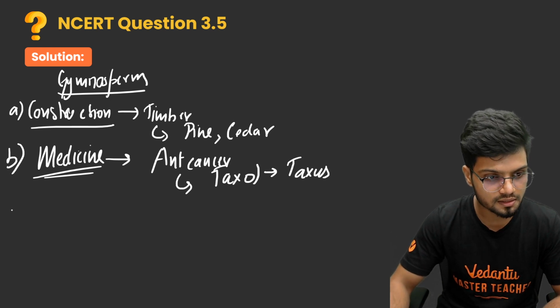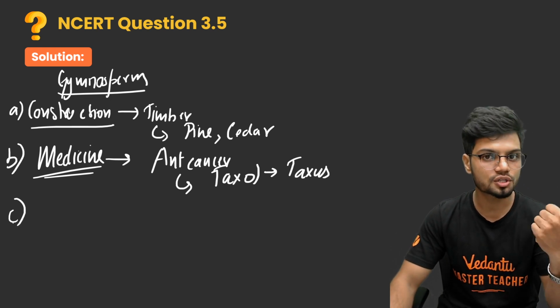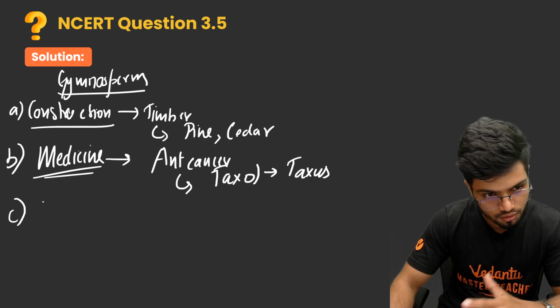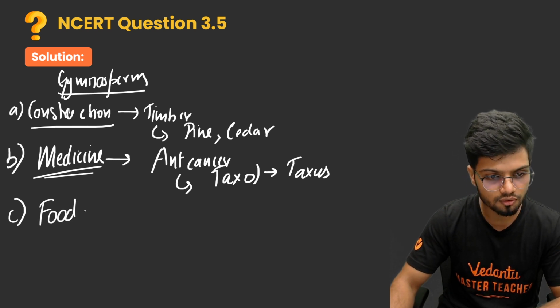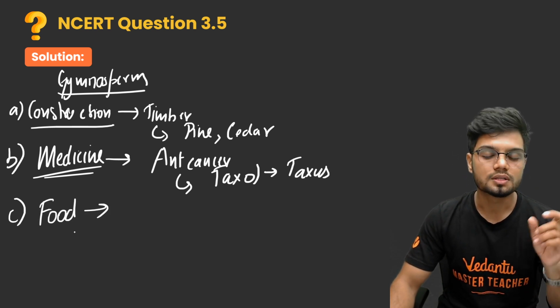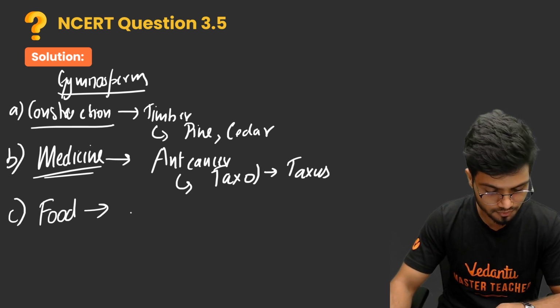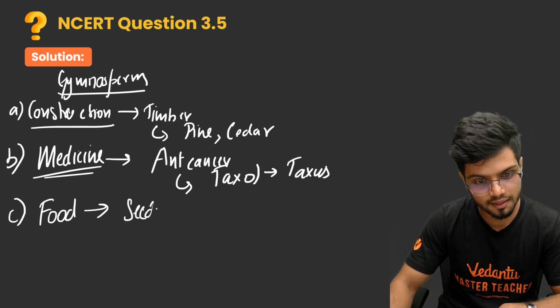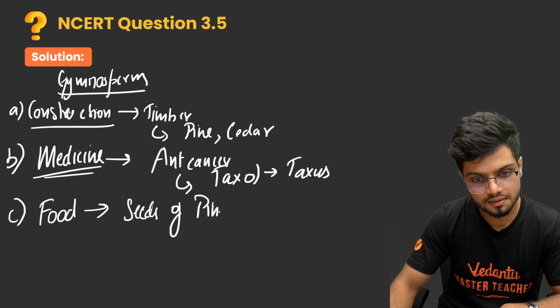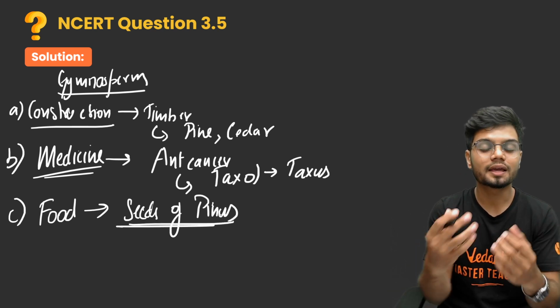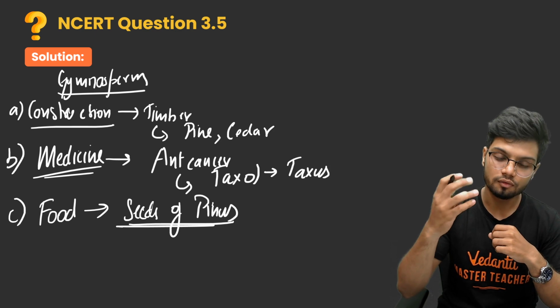Clear? Next. We have construction over, medicine is over. Next is your food. Now, certain gymnosperms, such as the seeds of pinus, can also be consumed as food.